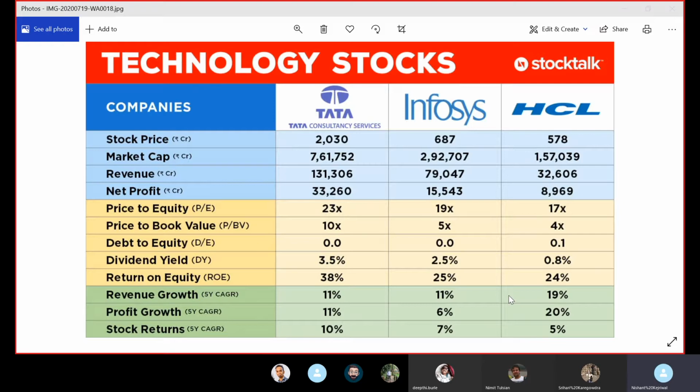Ideally, my share price is a direct function of profit growth. Higher the profit growth, higher should be my stock return. But that is not being correlated here. And that is where the question came to my mind, that what are the factors determining? So as Nimit rightly pointed out, although HCL is making higher profit, it is not sharing with the shareholders. It is retaining all that by giving a very low dividend yield. So that is why the shareholders are punishing the stock price by not giving it good growth.